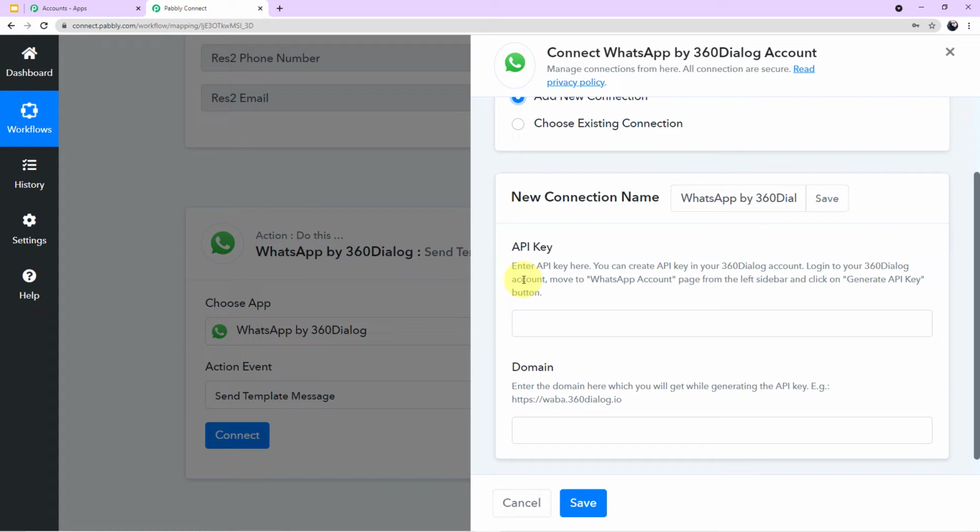Here it is written, enter API key. Here you can create the API key in your 360 dialog account. Log into your 360 dialog account, move to the WhatsApp account page from the left sidebar, and click on the generate API key button. And in the domain it is written, enter the domain here which you will get while generating the API key, example waber.360dialog.io. So let me take you to my account on 360 dialog first.